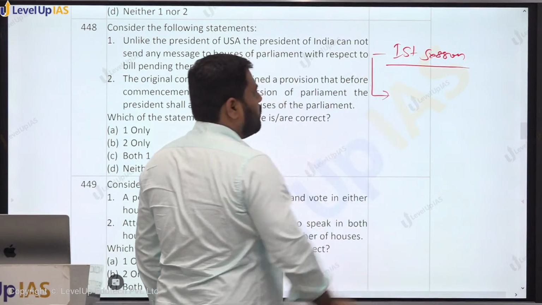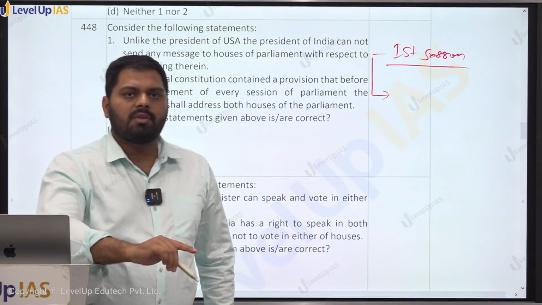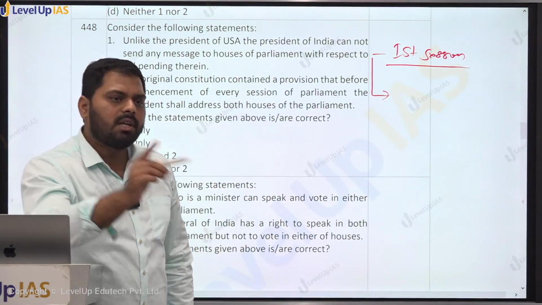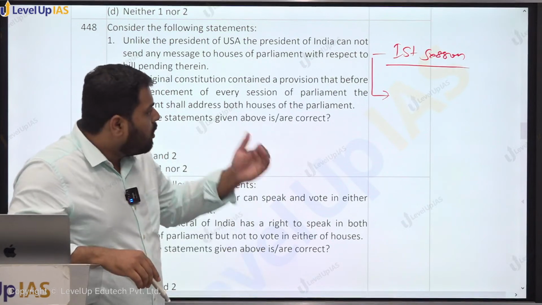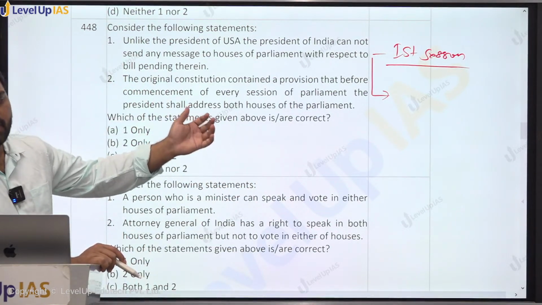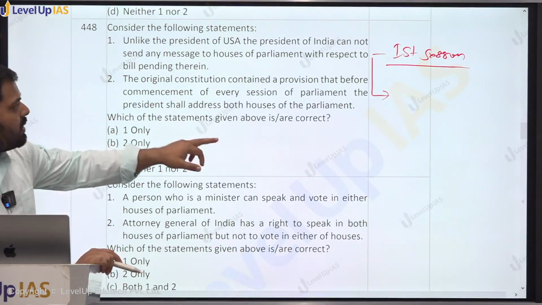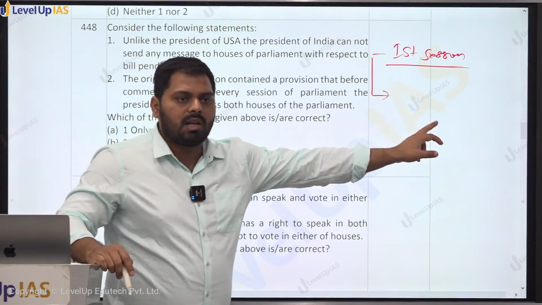There is another feature that says that if there is a Lok Sabha election, so before having the first sitting of the Lok Sabha, president will address. So this is present. But original constitution में क्या लिखा हुआ था? That before every session, president will have to address. First Amendment Act में change करके अभी वाला feature ला दिया गया.